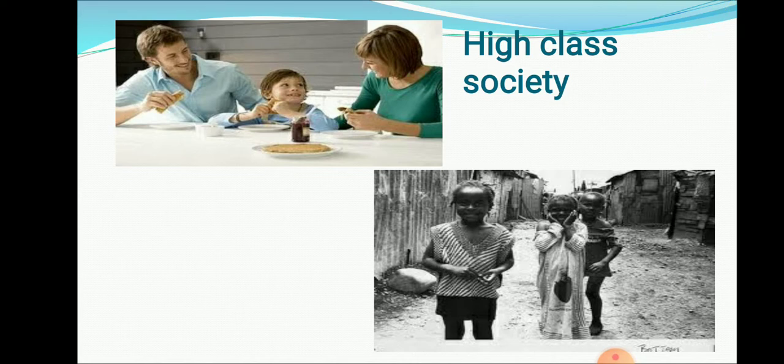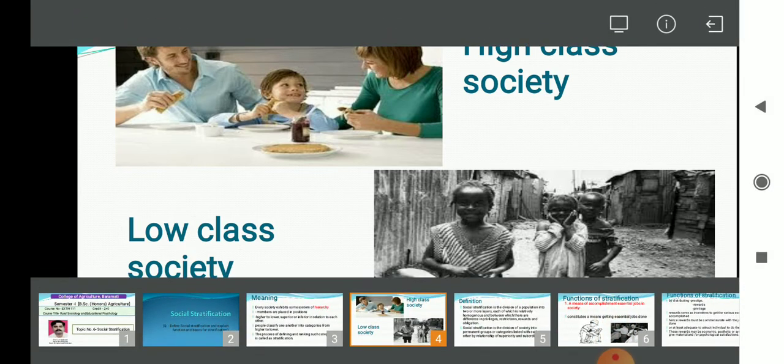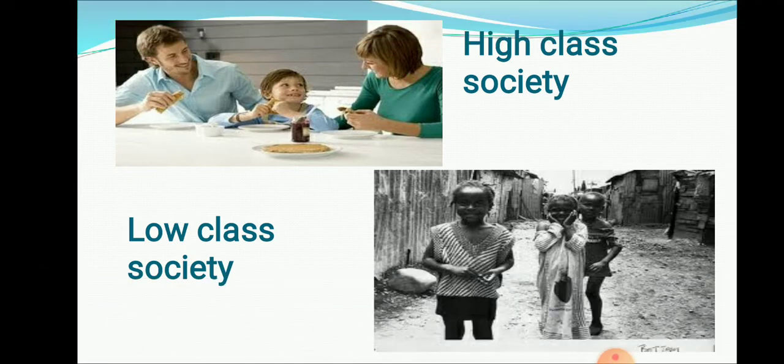Now, for example, if you see this photo, by just observing this photo, we are able to classify it. This photo indicates the class of people from higher society, and this photo indicates the class of people from lower society. We are going to classify both the photos. So classification of the people present in the photographs into different categories, that is nothing but stratification, higher class and lower class. Are you getting? So that is the meaning.